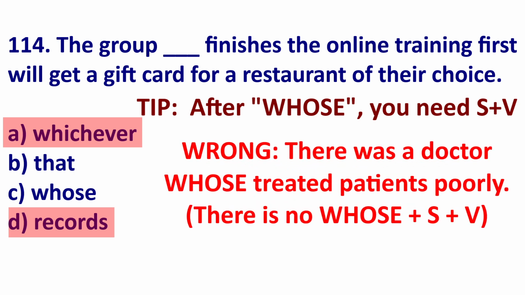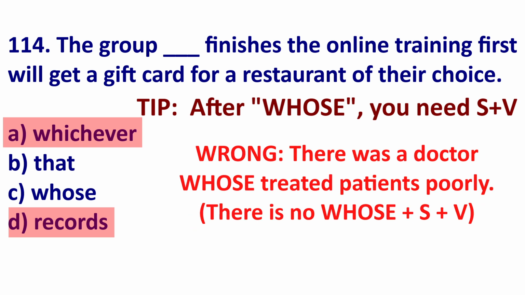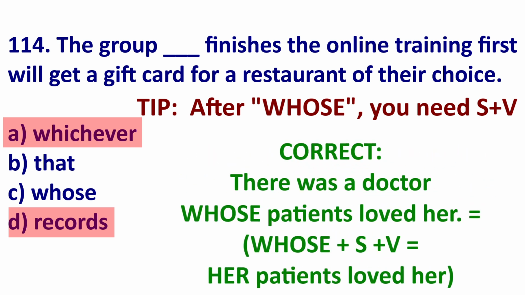So if I said there was a doctor whose treated patients poorly, this would be wrong because you would say whose partner treated patients poorly. You would need a noun and a verb after whose. But I could say there was a doctor whose patients loved her because you're saying her patients loved her.